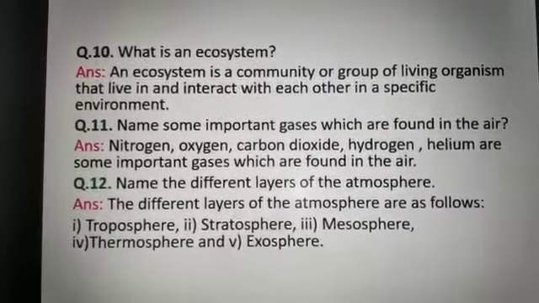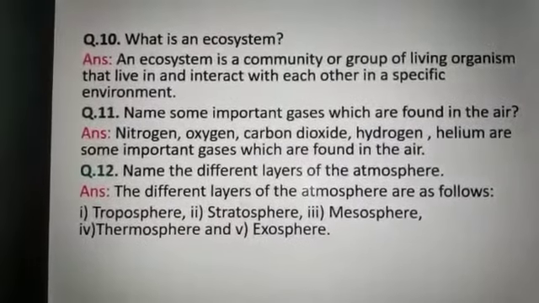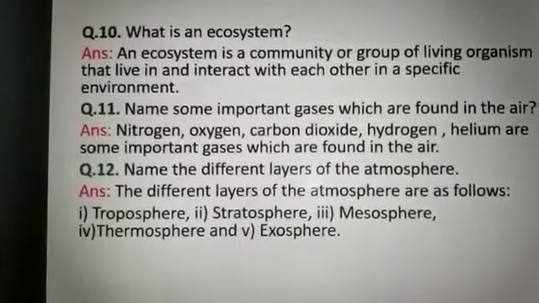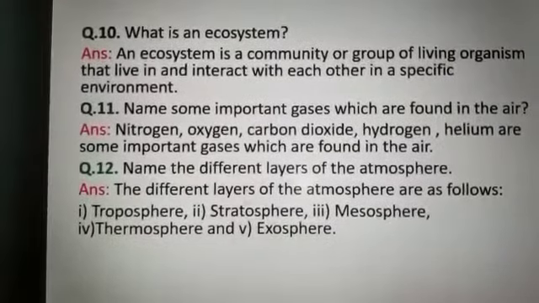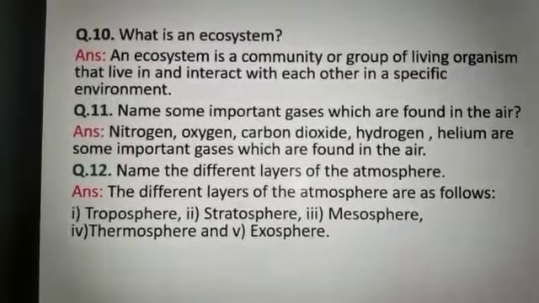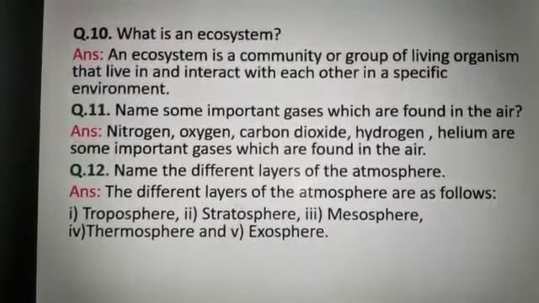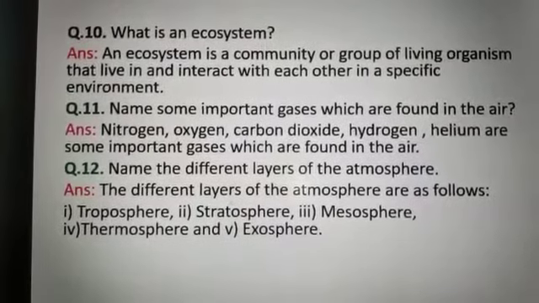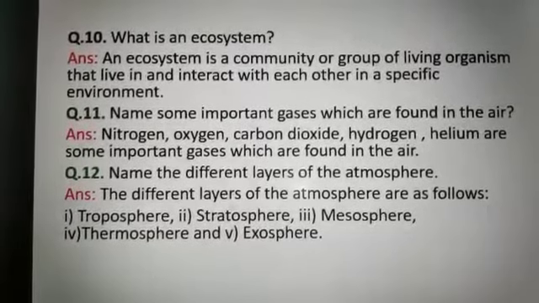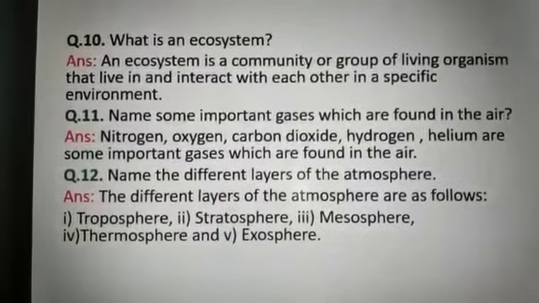Next question is question number 10. What is an ecosystem? The answer is an ecosystem is a community or group of living organisms that live in and interact with each other in a specific environment. Organism means the living things.